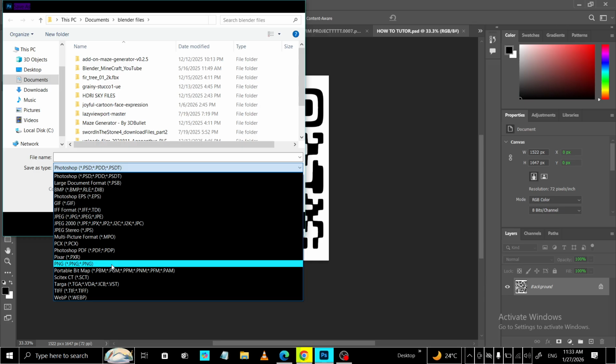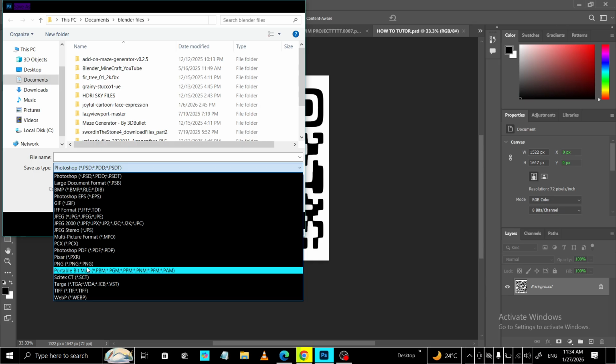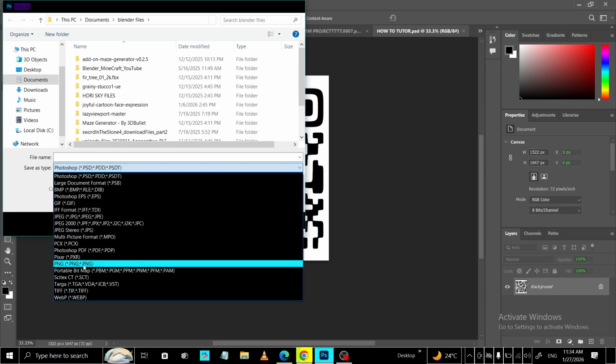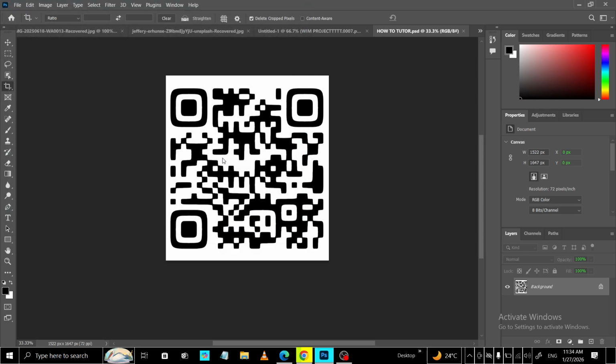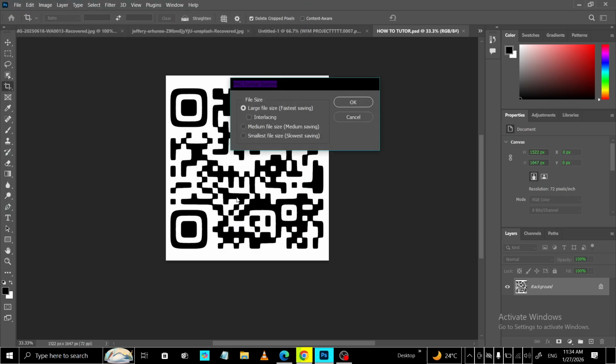In the Save As dialog, look for the Format drop-down. On some systems, it might be labeled Save As Type. From that list, choose PNG. This tells Photoshop to export your image using the PNG standard, which preserves sharp edges and transparency. If your artwork has soft gradients or text, PNG is a strong choice for maintaining clarity. It's also widely supported across browsers, apps, and devices, so it's a safe format for most purposes.